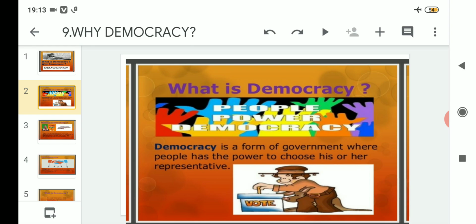We can choose through direct participation, by utilizing our universal adult franchise or suffrage, that means the right to vote. We can elect the type of government that can work for our development and progress, and that can be done through our right to vote. So this is the democratic form of government that is present in India.